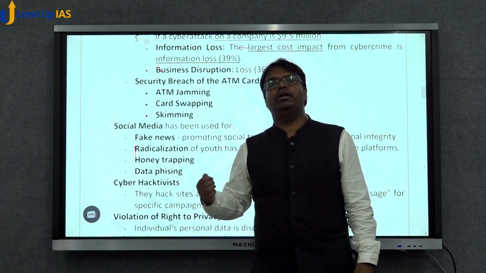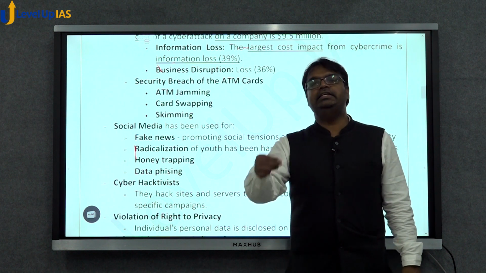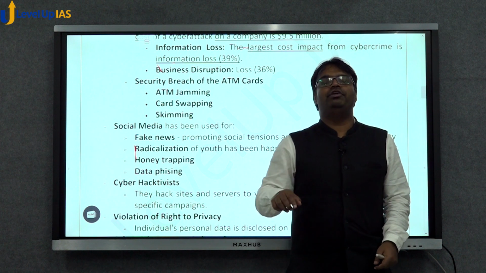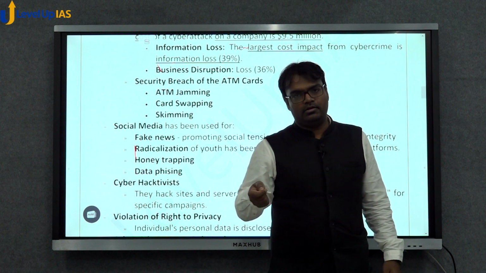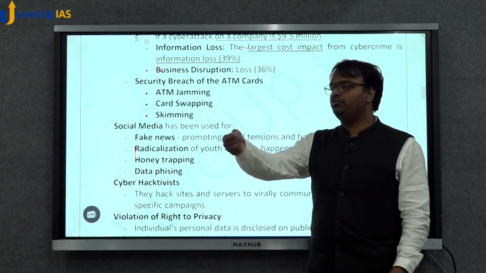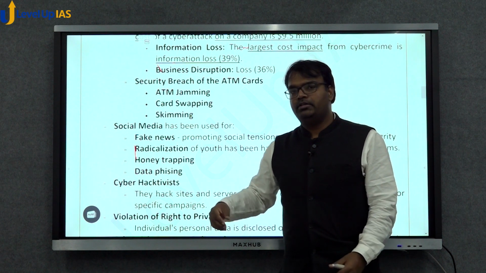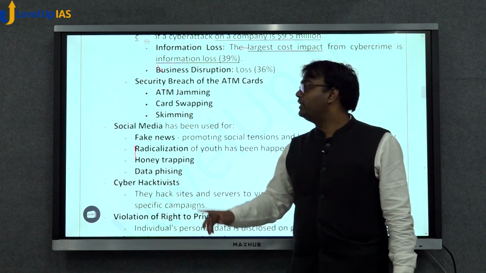So you will remove your card and go because the ATM has been jammed. Those people will come and de-jam those buttons and will use the ATM machine with the card that you had used. There is also card swapping. When you give your card to someone for payment, the person gives you another card and keeps your card with themselves. That is card swapping.